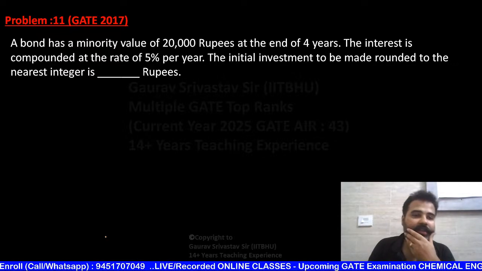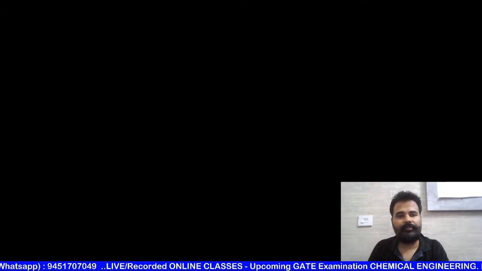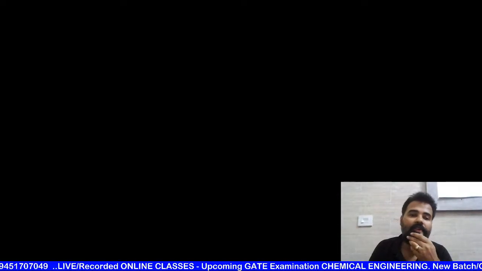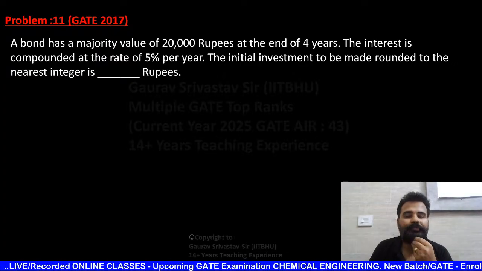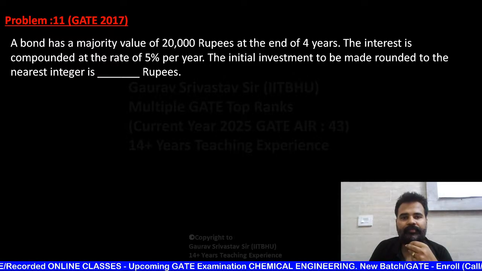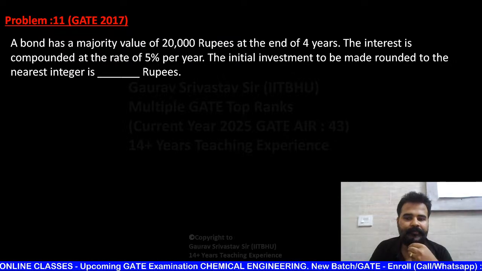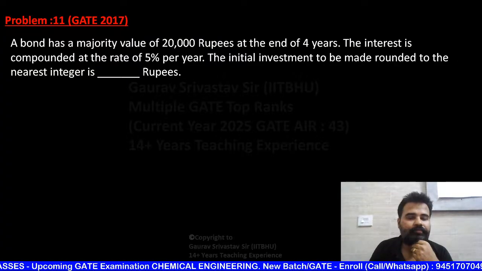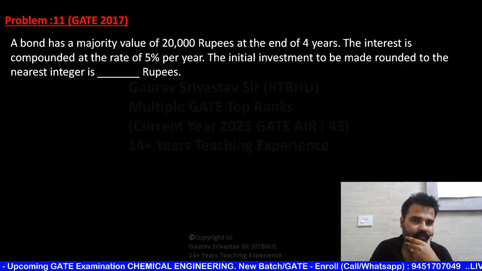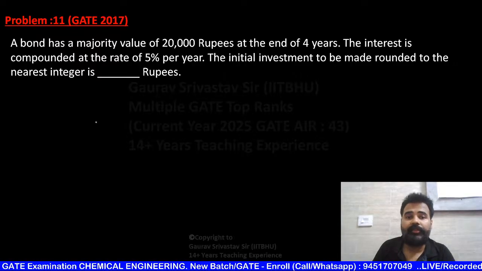A bond has a maturity, not minority, it's maturity value of 20,000.